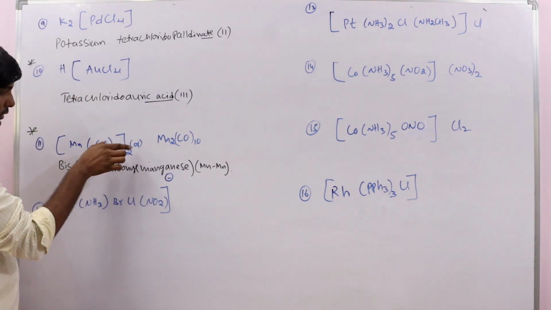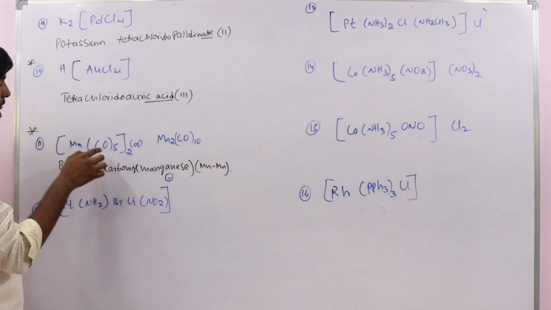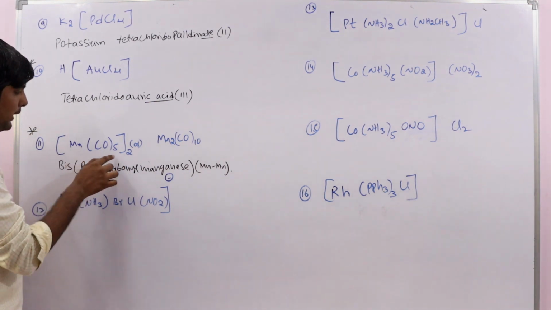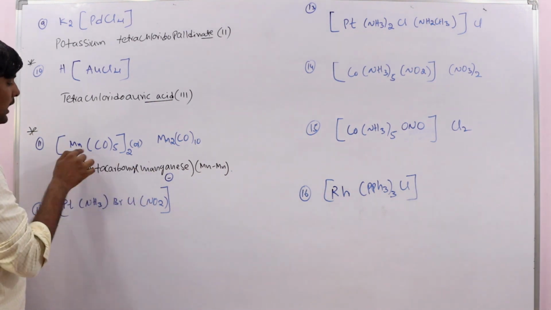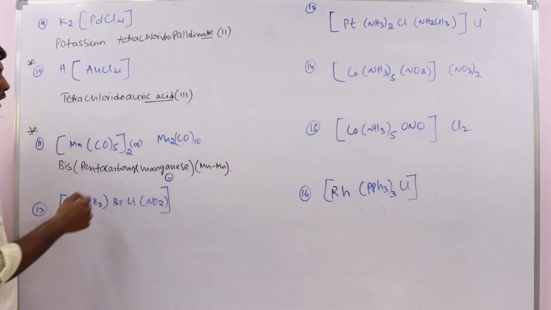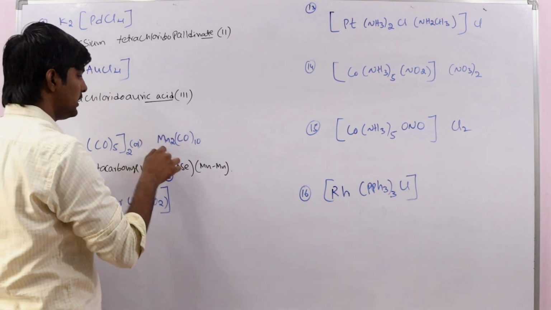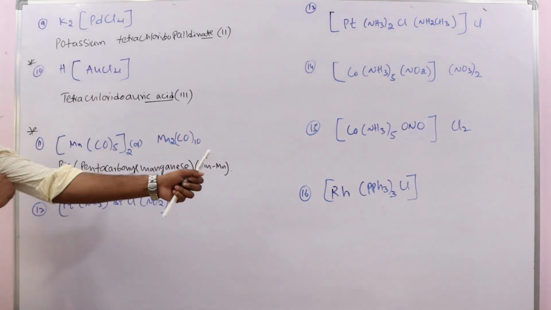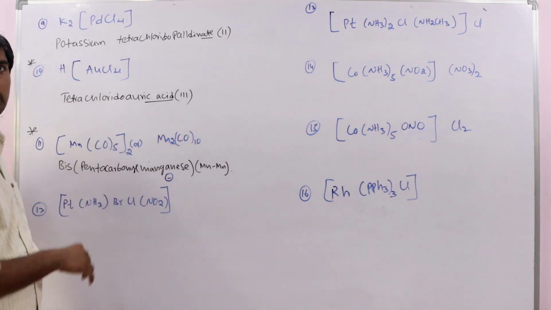See this one, twice this is present, right? So that's why here pentacarbonyl manganese, 2 times it is present, so bis pentacarbonyl manganese, or this is the dimeric form of this one. So this one or this one, both are same.